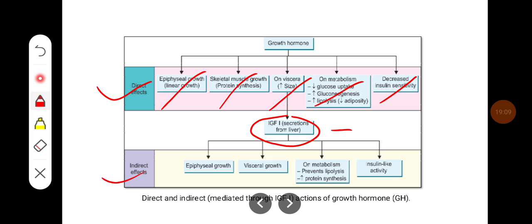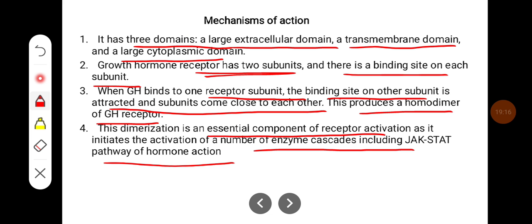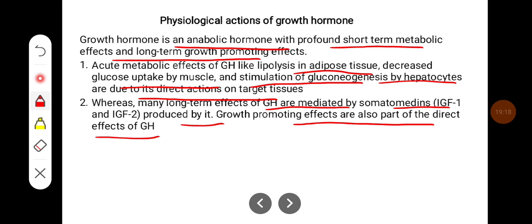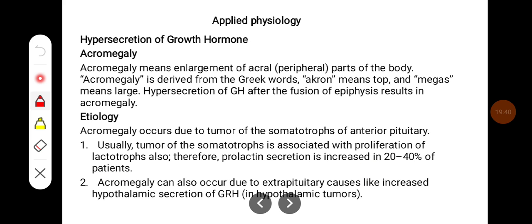So they lead to epiphyseal growth, visceral growth, and metabolism. They are going to prevent lipolysis and increase protein synthesis, opposite to that of growth hormone, and they exert insulin-like activity, and they act like an anti-diabetic hormone.